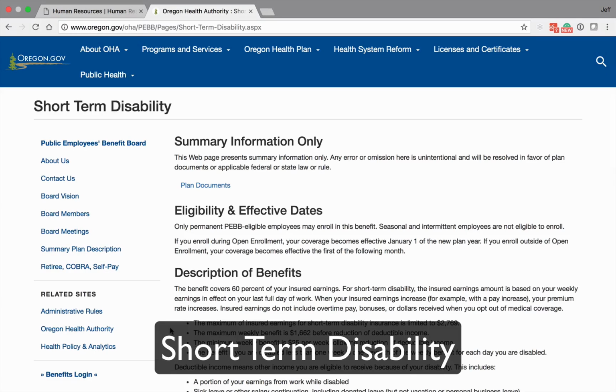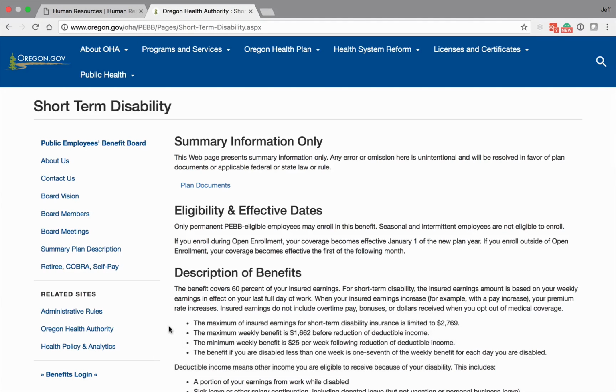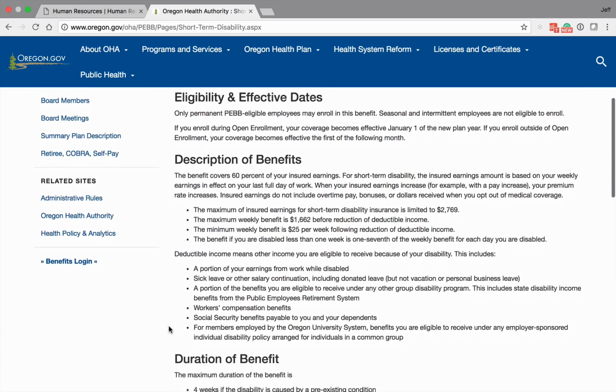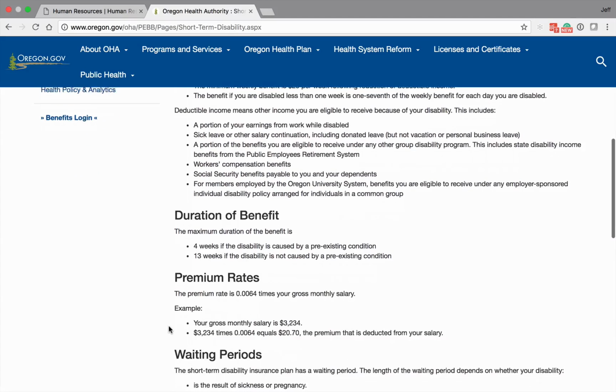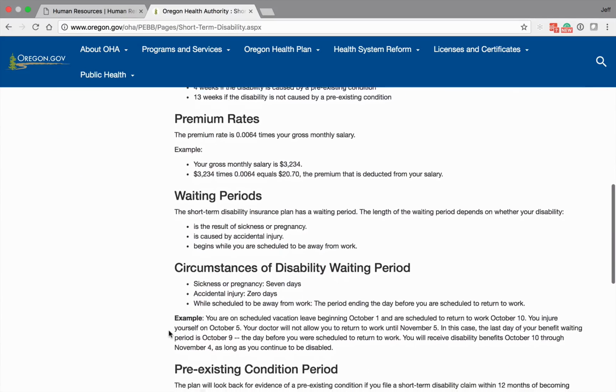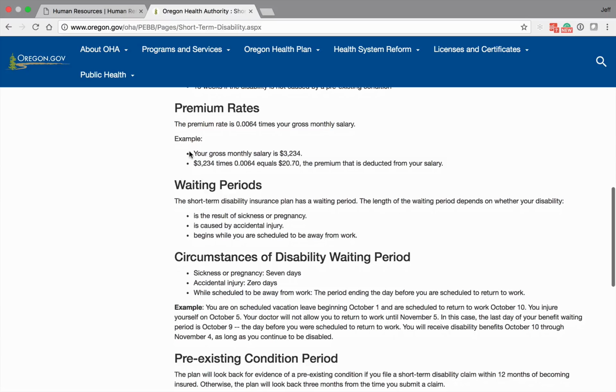Short-term disability is something that a lot of new employees look at. Short-term disability will start paying 60% of your salary up to 13 weeks. Short-term has a wait period of 7 days, or it can be waived if you're in an accident. The length of time up to that 13 weeks is decided on by Standard Insurance, who runs the short-term disability plan. If you'll scroll down, you'll see the premium rate. To figure your premium rate, you take your monthly salary and you multiply it by